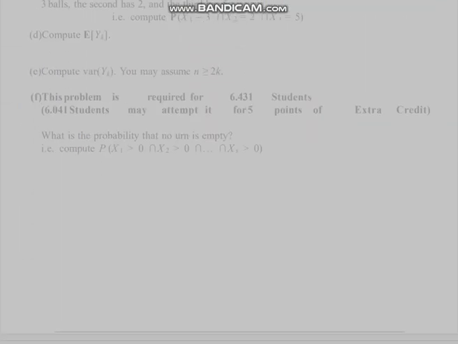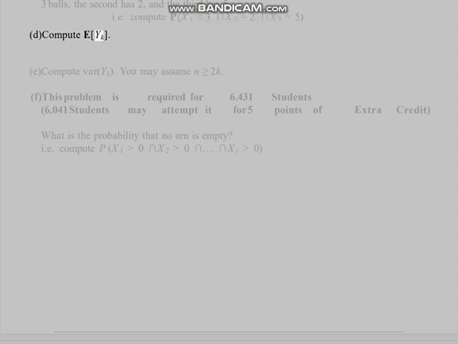C. For this question only, assume N equals 10 and S equals 3. Find the probability that the first urn has 3 balls, the second has 2, and the third has 5. I.e. compute P(X1 = 3 ∩ X2 = 2 ∩ X3 = 5).